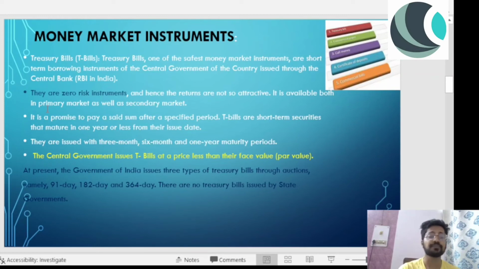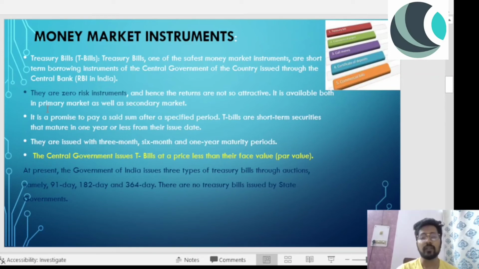So central government issues T-bill at a price less than their face value. Face value is also called par value, that is discounted value. In our example, they have issued at 90,000, and I have bought them at 90,000. So after the maturity period, when I have to sell them, the government will repay me.